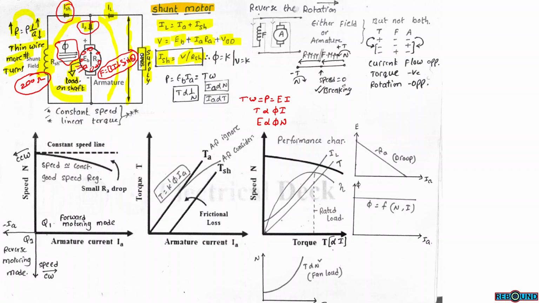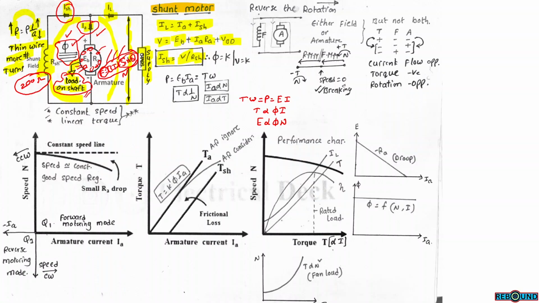For force development, there must be flux density. This is the flux density. There must be current in the armature conductors. This is the current in the armature conductors. Length of the conductor is already present, and angular movement of this armature conductor with reference to flux. So then only force will be present. The force will be in newtons. So because of this force, the shaft will rotate and the load is also connected on the shaft. So load can be driven.